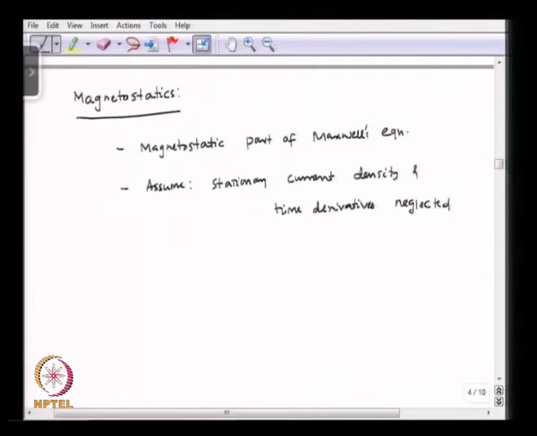So, under that assumption we can write the Maxwell's equation for magnetostatic in this way. So, we will have two important equations. The first one is the divergence of magnetic induction is 0, where B is magnetic induction.